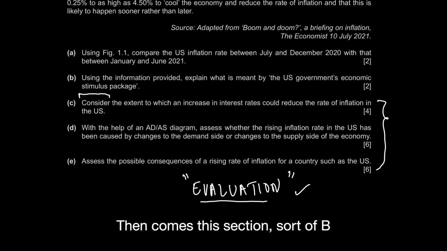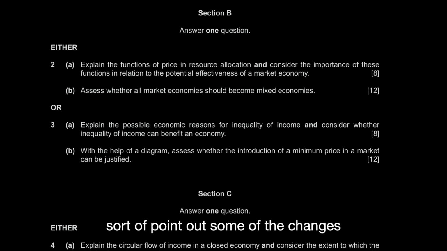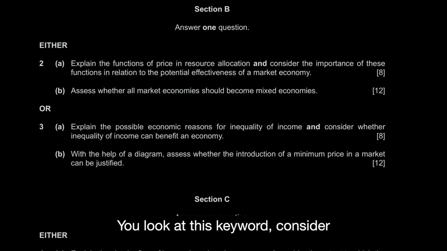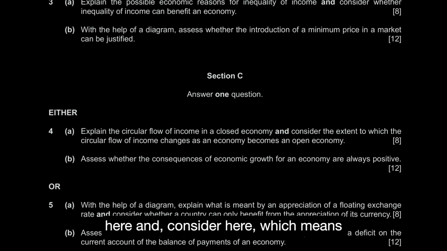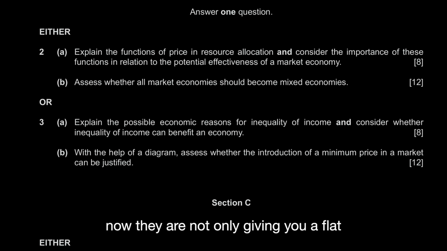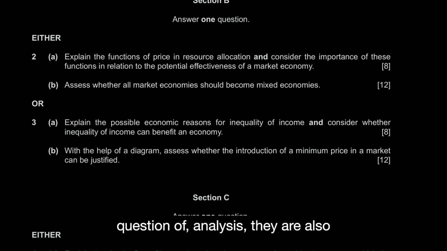Then comes section B, and I want to point out some of the changes that have happened here as well. You look at this keyword consider that is coming in all the questions for the first part. Look at this consider here and consider here, which means now they are not only giving you a flat question of analysis, they are also requiring you to give your evaluation and also requiring you to give a conclusion.